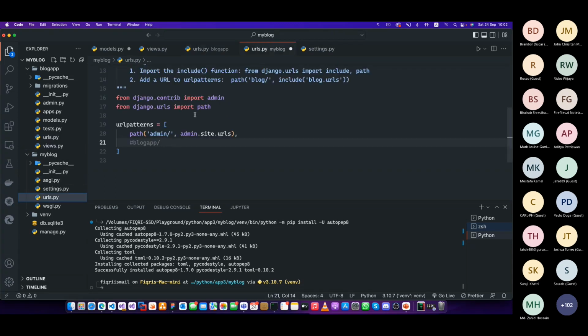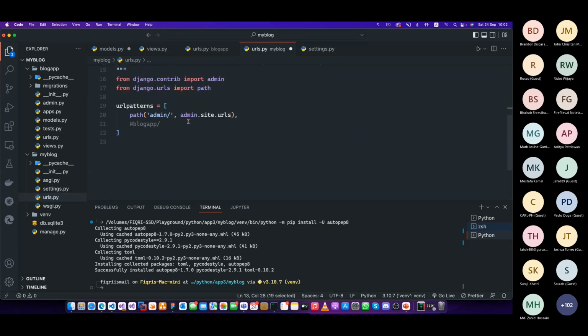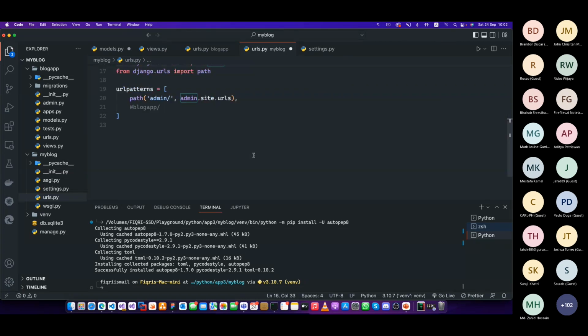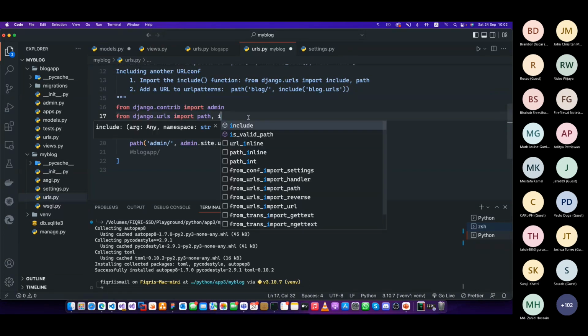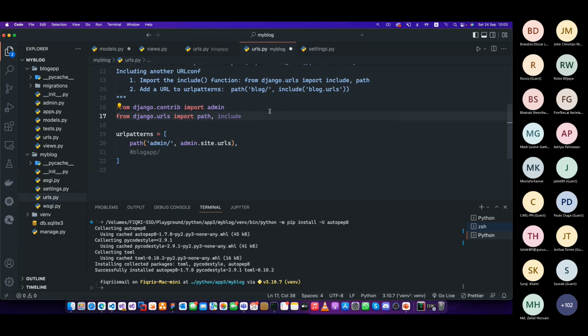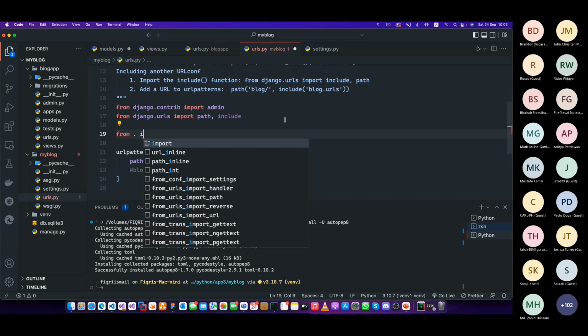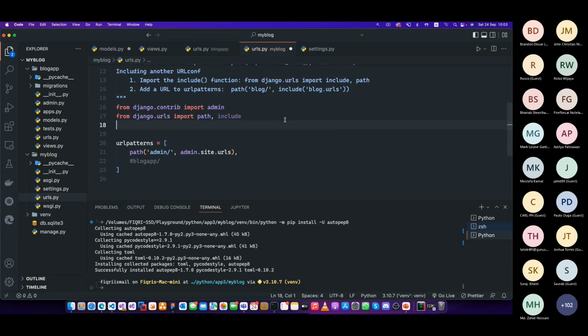You just go back to the URLs. You have an example here saying import the include first. It's already imported, include from django.urls. You already have an import path, so I'm going to import this include. Next step, add the URL to URL patterns, and then include the URLs. So how are you going to do that? You have to include this one, say from dot import, or you can just say it like this. This is how you're going to do this, right?